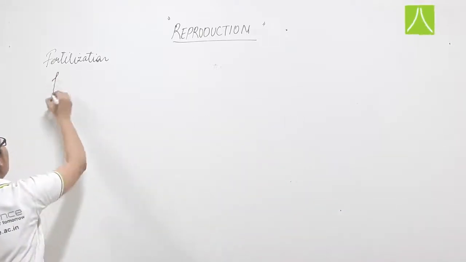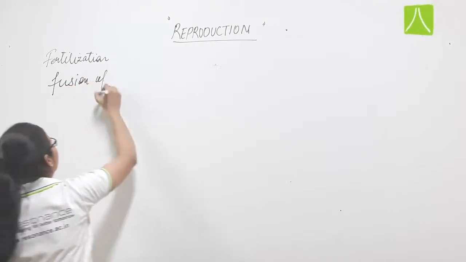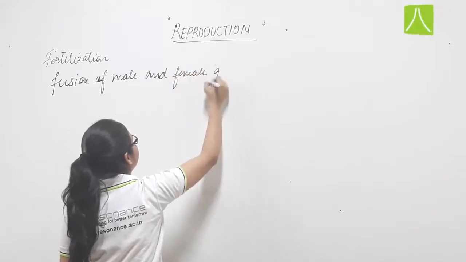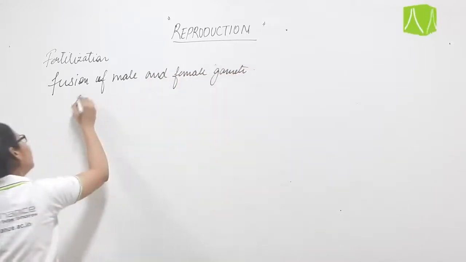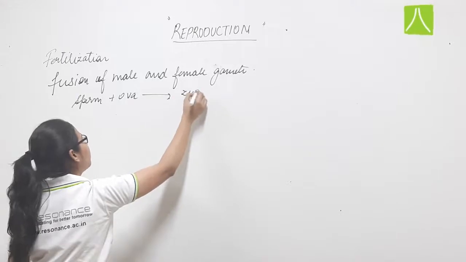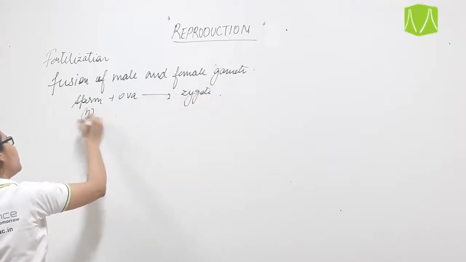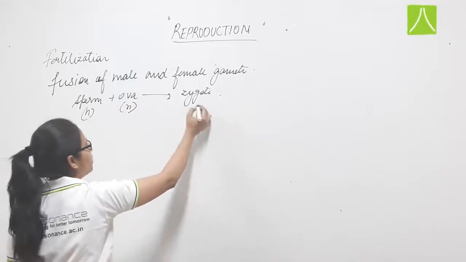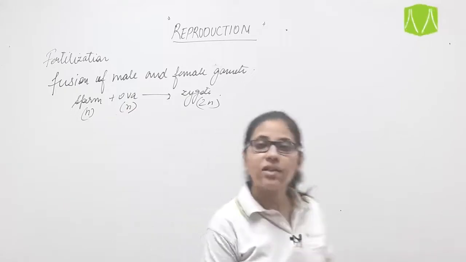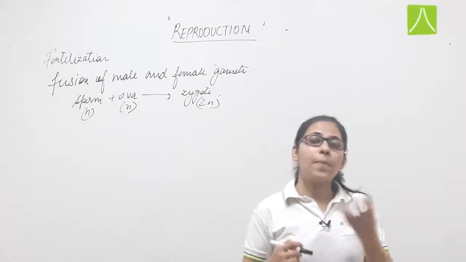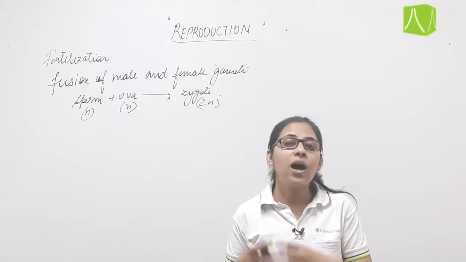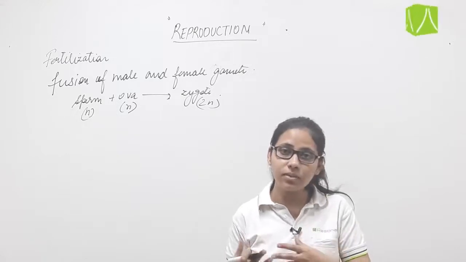Fertilization is the fusion of male and female gametes, that is sperm plus ovum will give you zygote. Sperm, which is haploid in nature, and ovum, which is again haploid in nature, form the structure called zygote. This process takes place in the ampulla-isthmus region, the region of the fallopian tube where fertilization occurs. Now we will see the post fertilization events, that is, zygote has been formed.